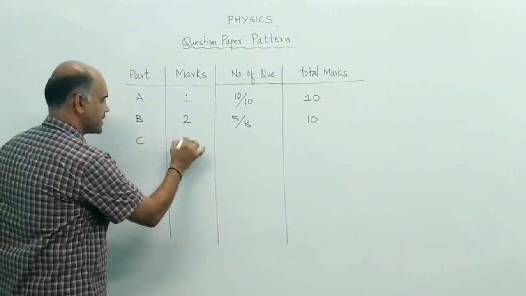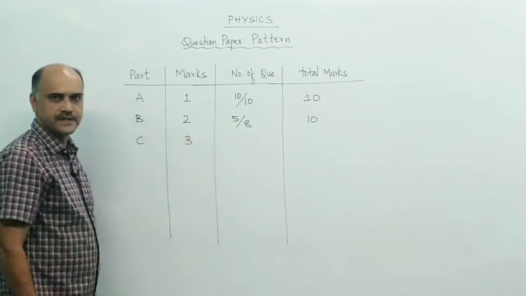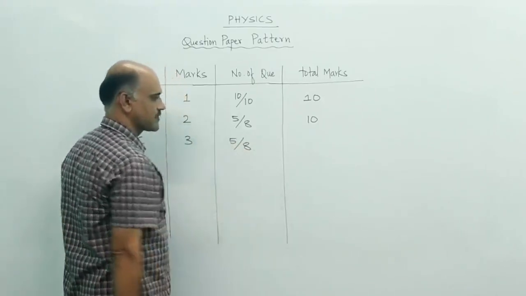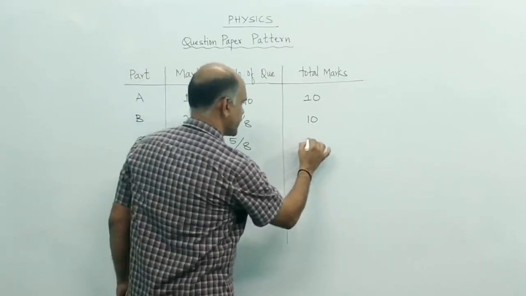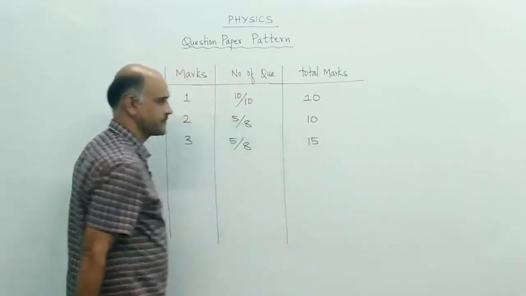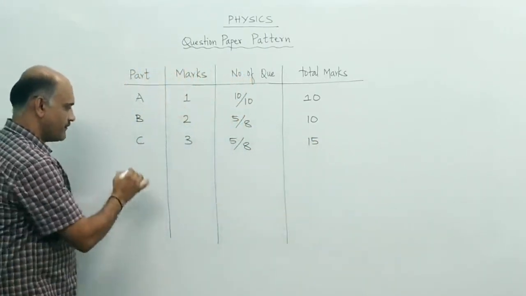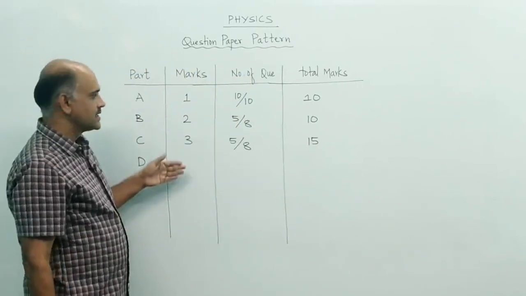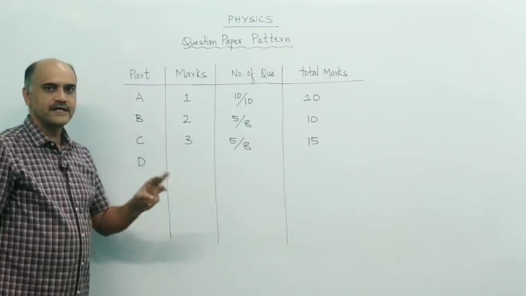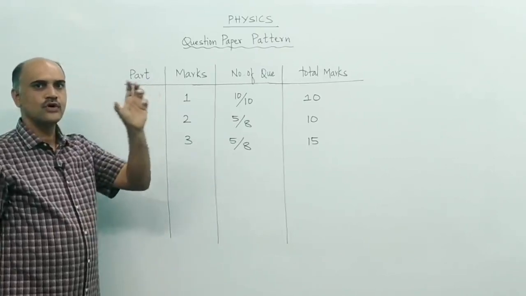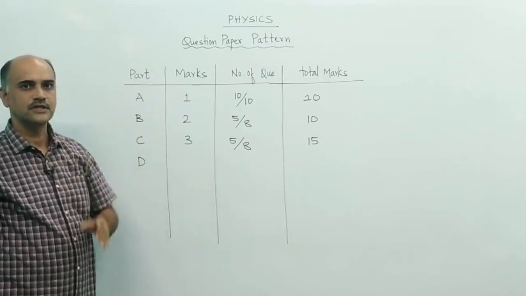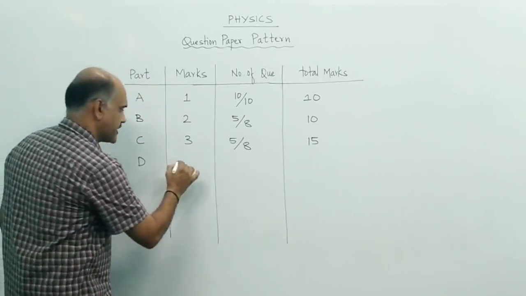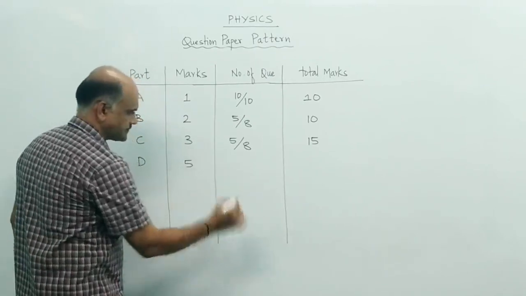Similarly in part C, 3 marks questions will be there. There will be 8 questions, out of which you are required to answer 5. So here you will have 15 marks. Part D is very important. It is divided into 3 sections, 2 of theory questions and the 3rd of numericals or problems. So D is of 5 marks.